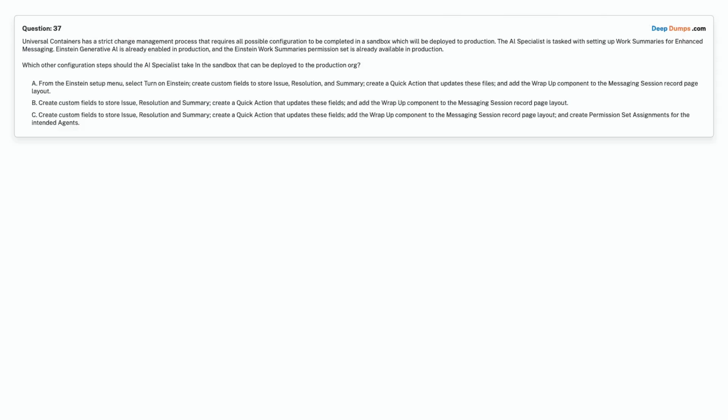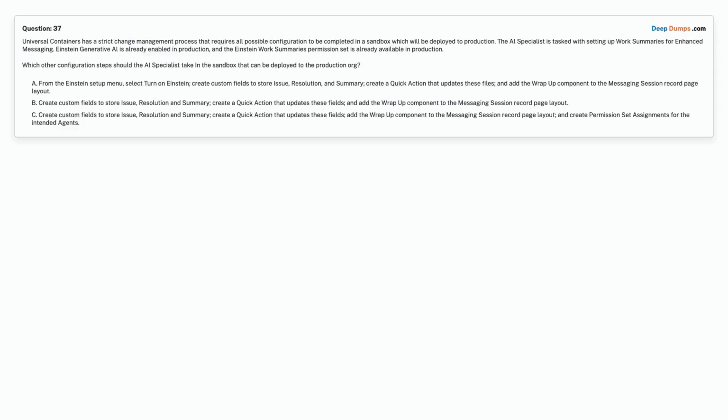Option A. From the Einstein Setup menu, select Turn on Einstein. Create custom fields to store issue, resolution, and summary. Create a quick action that updates these fields. And add the wrap-up component to the messaging session record page layout. Option B. Create custom fields to store issue, resolution and summary.